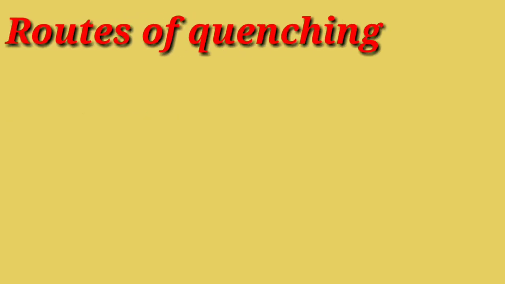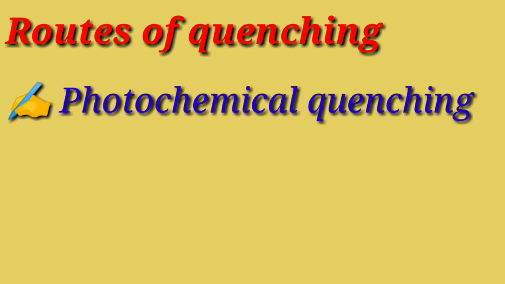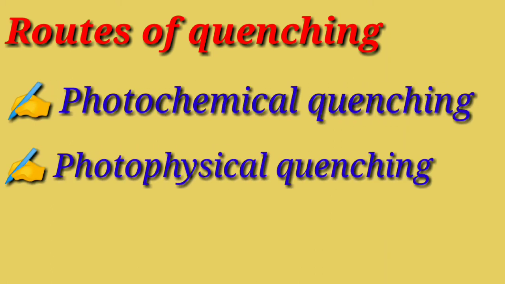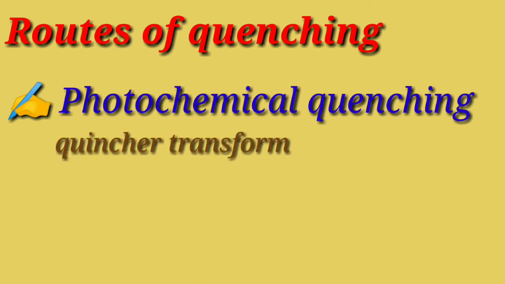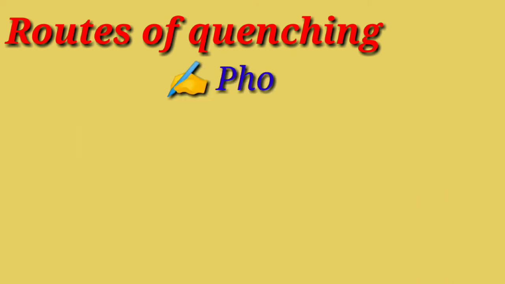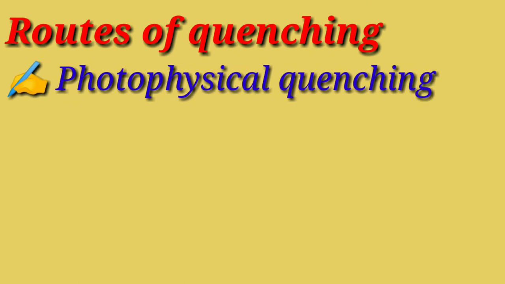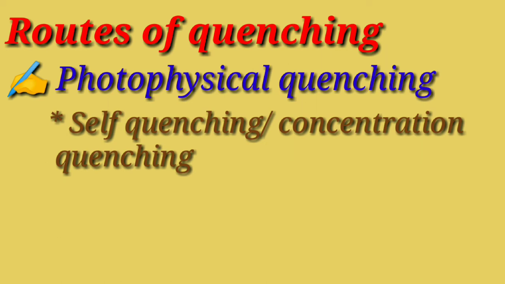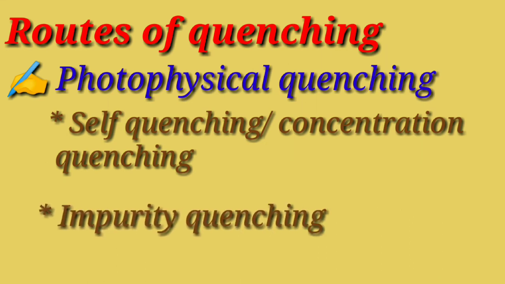There are basically two major routes of quenching. One is photochemical quenching and other is photophysical quenching. Students, in photochemical quenching, the quencher transforms the excitation energy into chemical energy and a product is formed. Photophysical quenching can be divided into two types. One is self-quenching or concentration quenching and the other is impurity quenching.